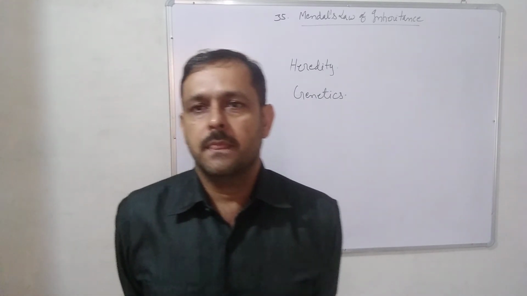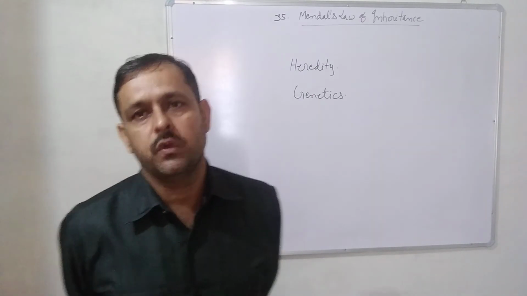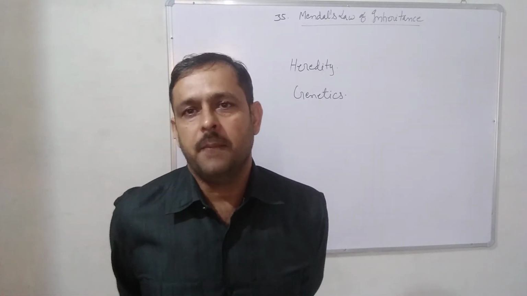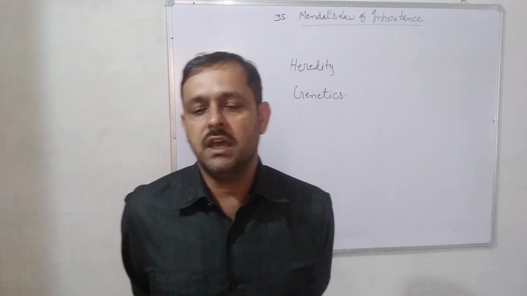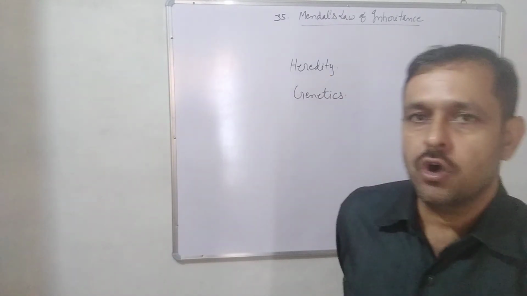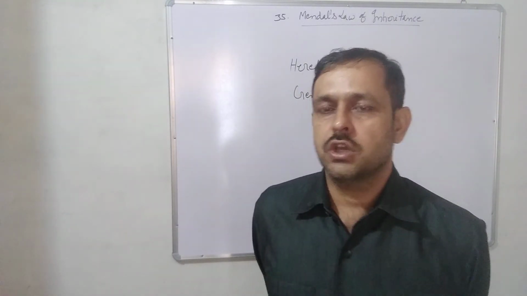Then he joined a university as a teacher in Vienna University, and after that he went to a church. Here he worked as a padri, and here he obtained the name Gregor.